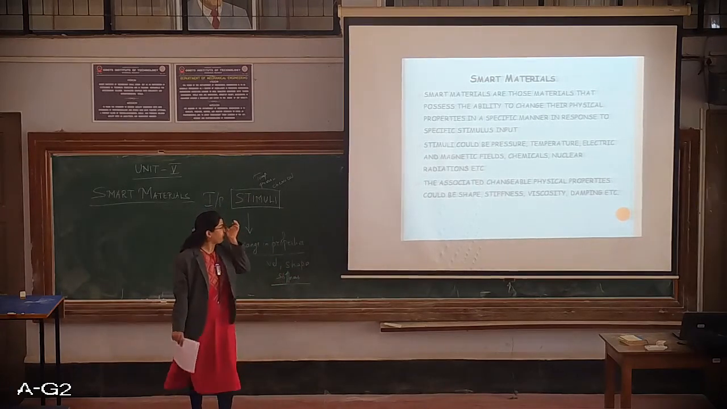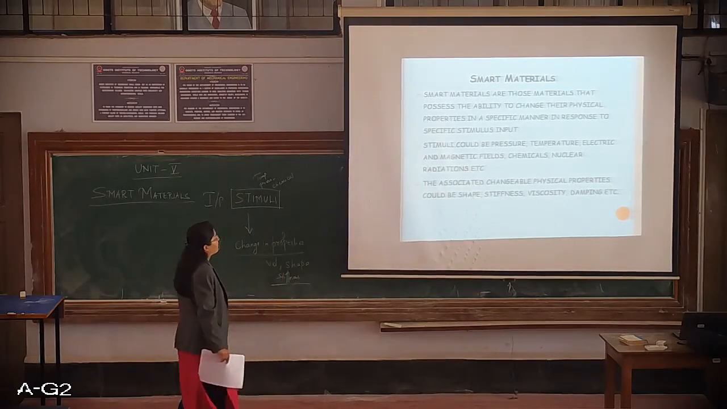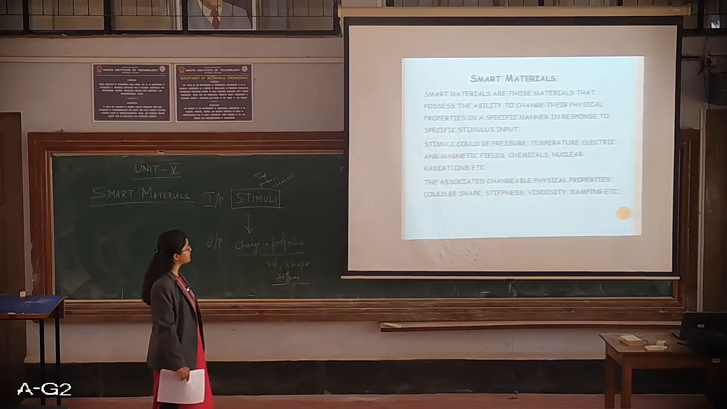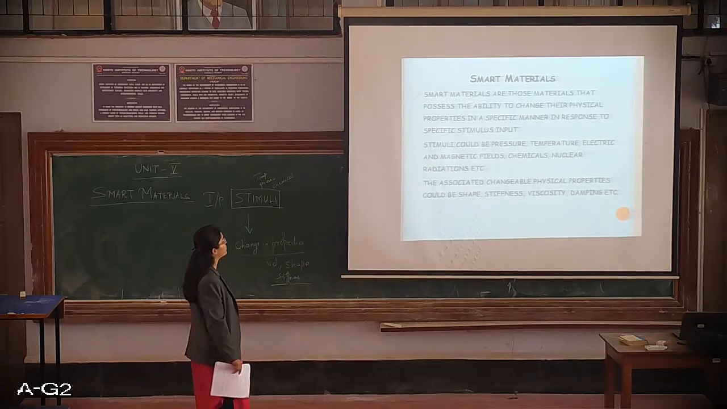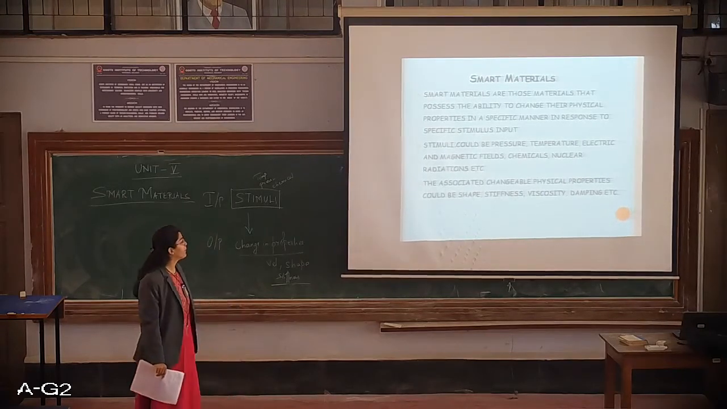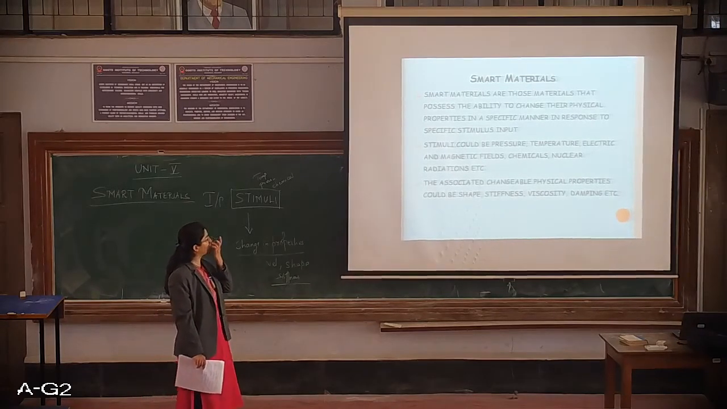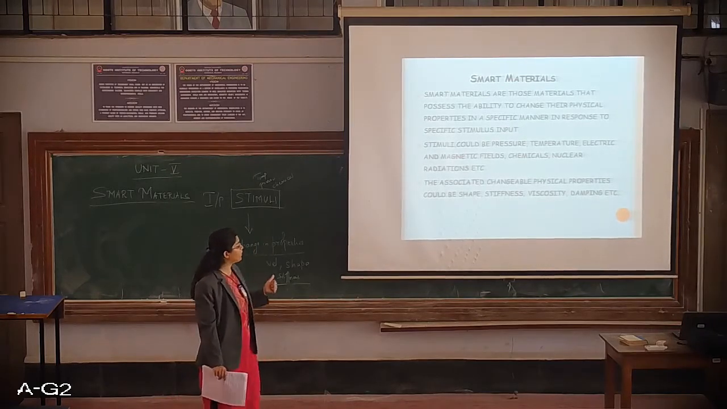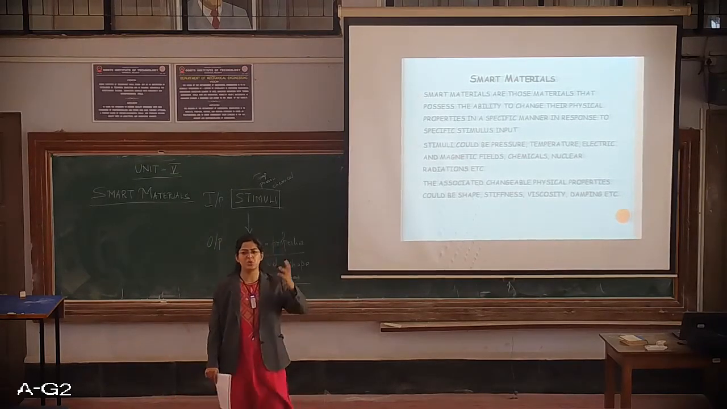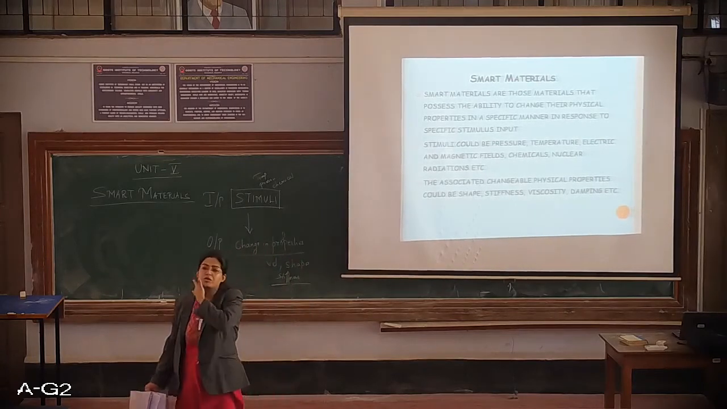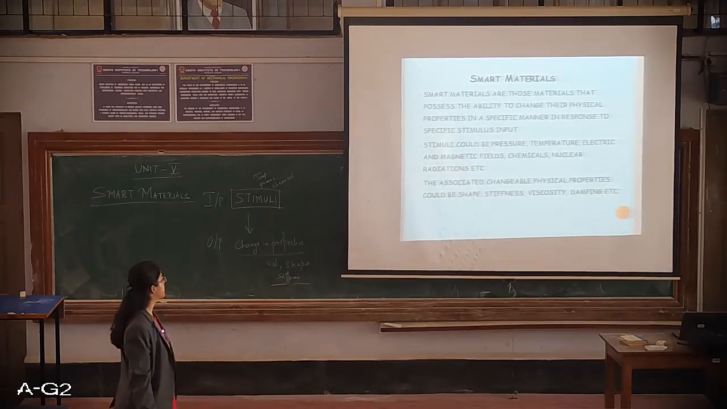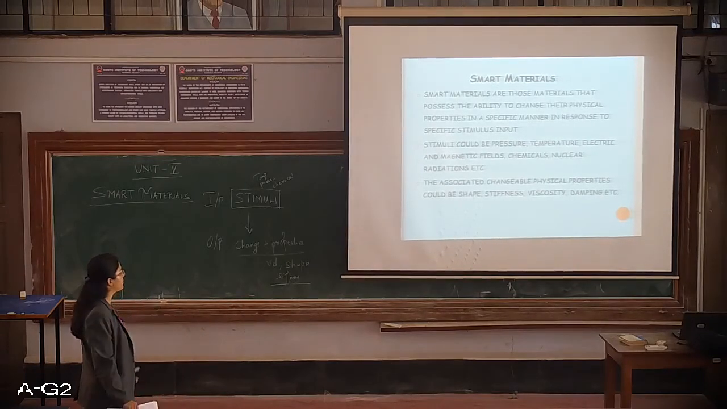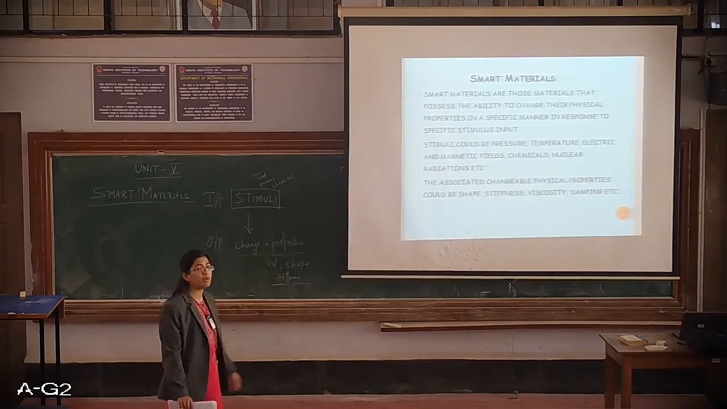Smart materials are those materials that possess the ability to change their physical properties in a specific manner in response to specific stimuli input. The stimuli could be pressure, temperature, electrical and magnetic fields, chemical, nuclear radiations, etc. Any of these could act on smart materials, as a result of which the associated changeable properties could be shape, stiffness, viscosity, damping, etc.